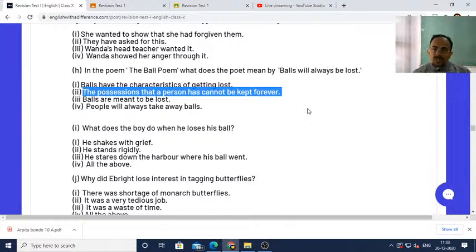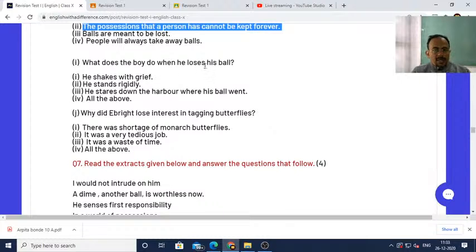You have to lose it or part with it, because the same thing does not remain with us for a long time. This is the law of nature. Our near and dear ones also go away from us, and our most favorite object also gets destroyed or broken. So what is the law of the universe? The possessions that a person has cannot be kept forever. It will be lost. That is the symbolic meaning of the line, balls will always be lost. Next, what does the boy do when he loses his ball?